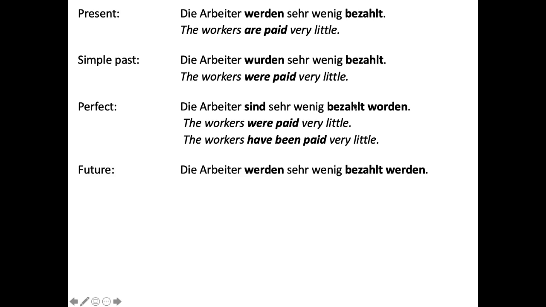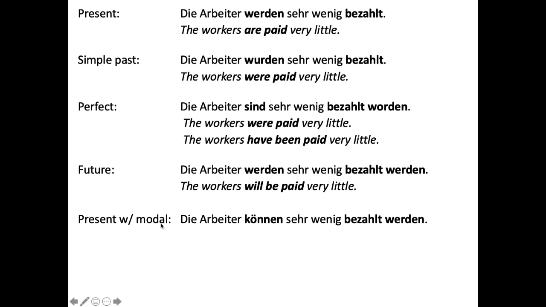But then for the future, we're going to have die Arbeiter werden sehr wenig bezahlt werden. So we've got our conjugated werden that goes with the subject, and then we have our past participle second to last, and then our infinitive werden at the very end. Present tense with modal. Die Arbeiter können sehr wenig bezahlt werden. We've got our conjugated modal verb in the second position, and then our past participle second to last, and then infinitive werden at the very end.